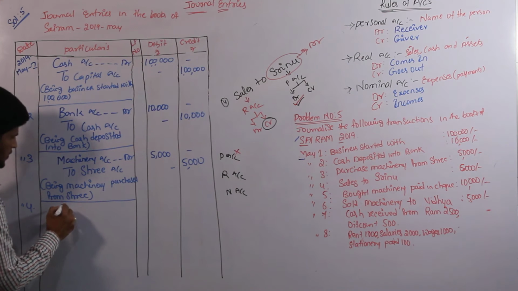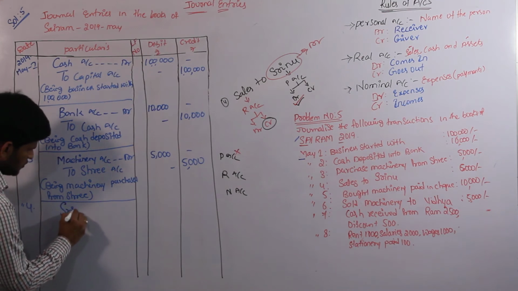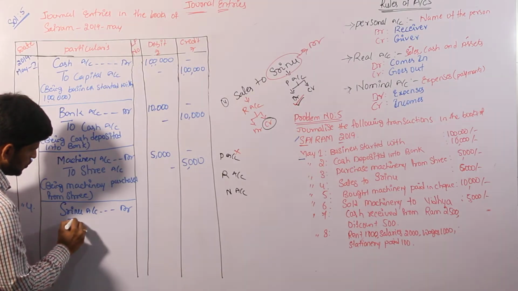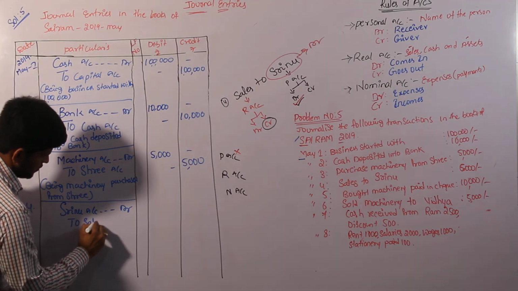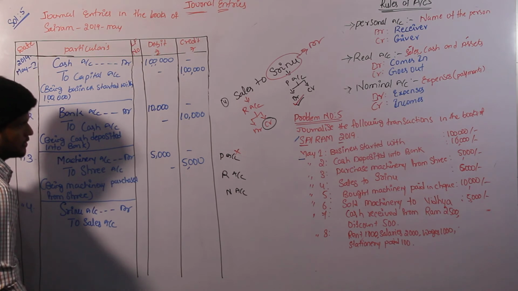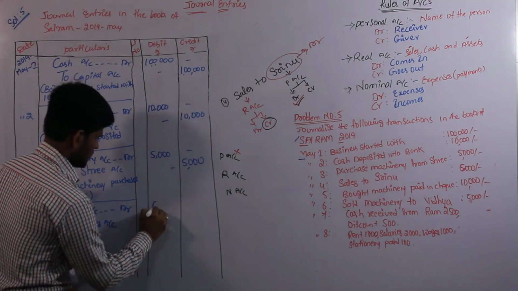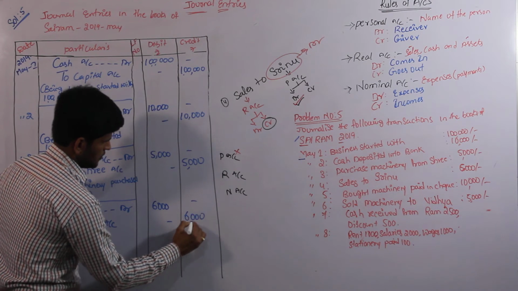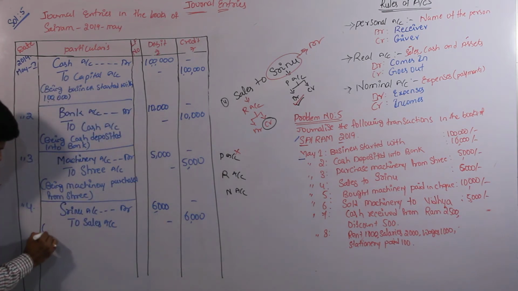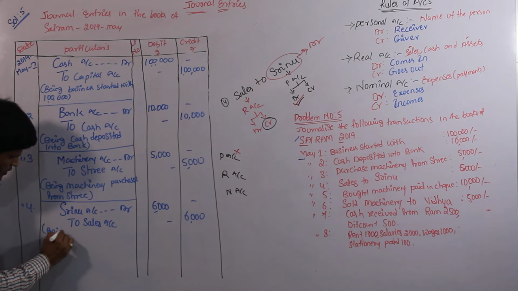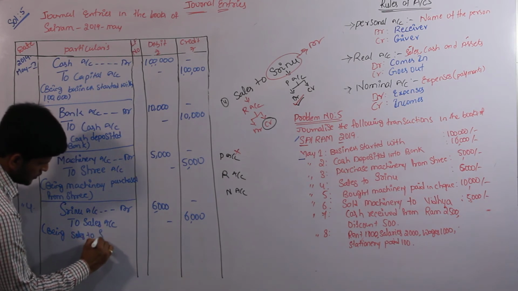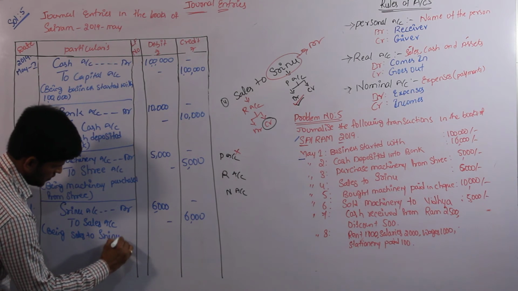Srinu account debit to sales account, worth 6,000. Being sales to Srinu.